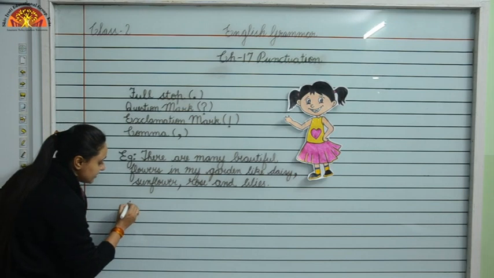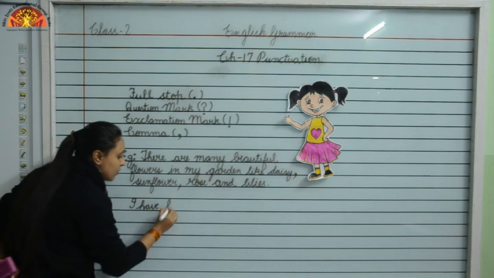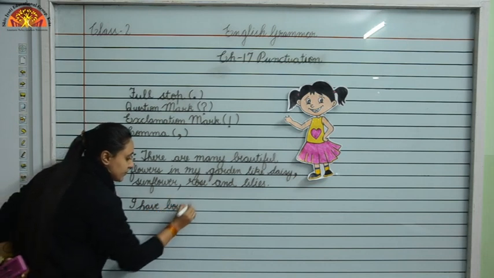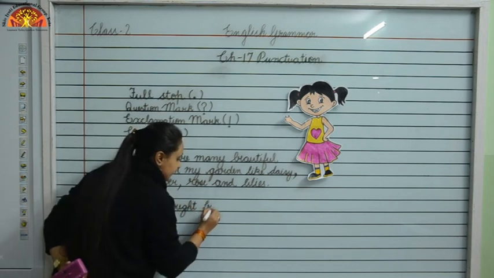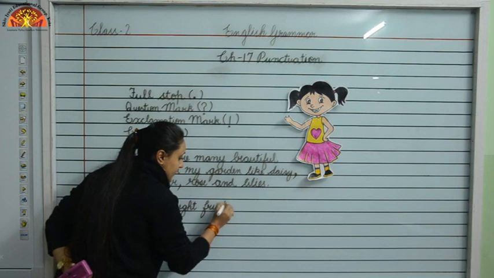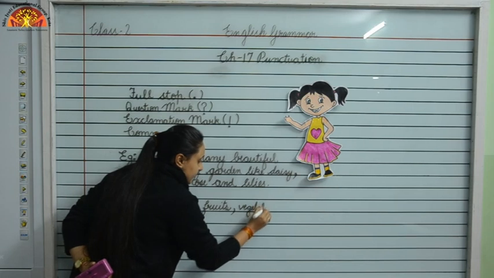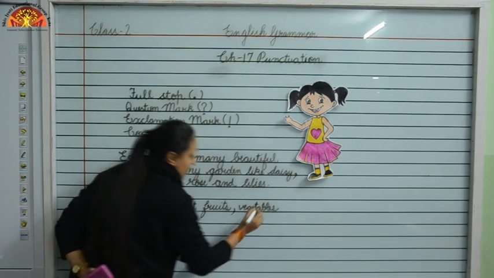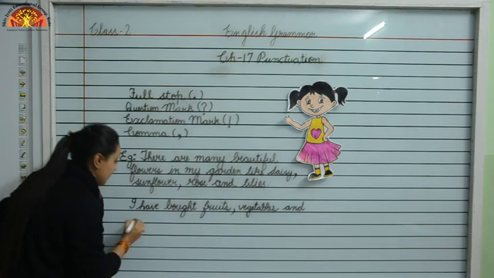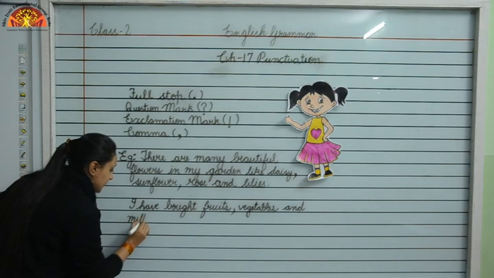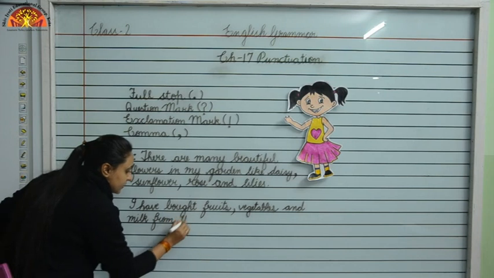Example number 2 is, I have bought fruits, vegetables, and milk from the market.